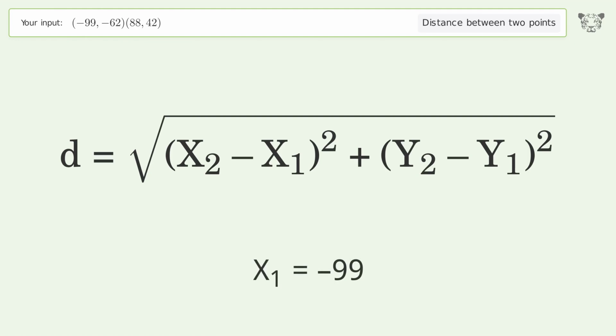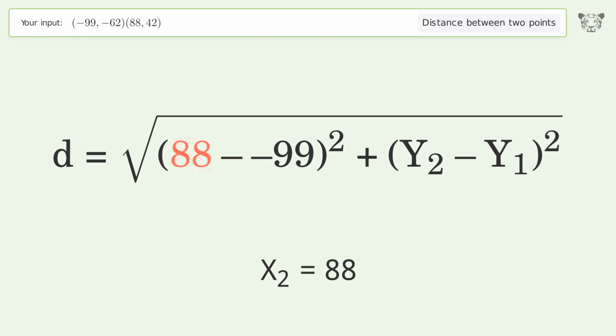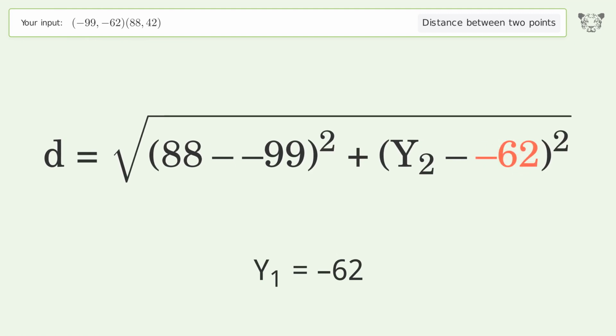x1 equals -99. x2 equals 88. y1 equals -62. y2 equals 42.